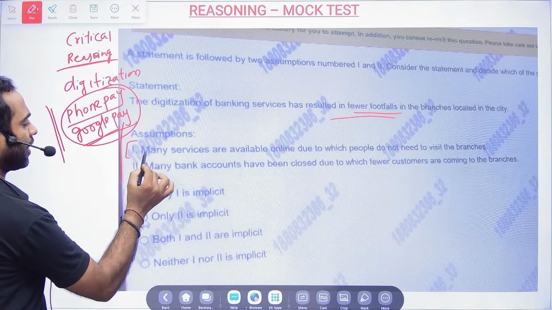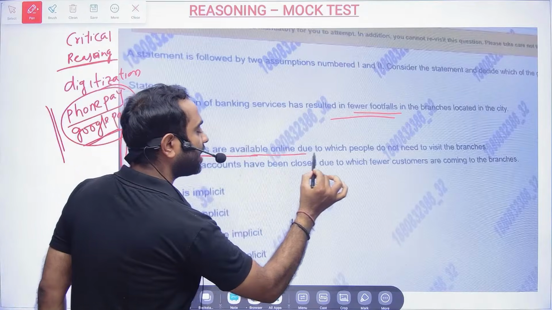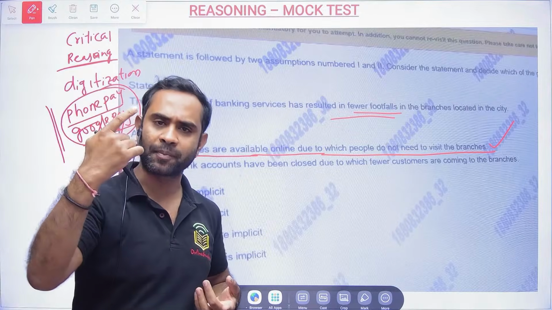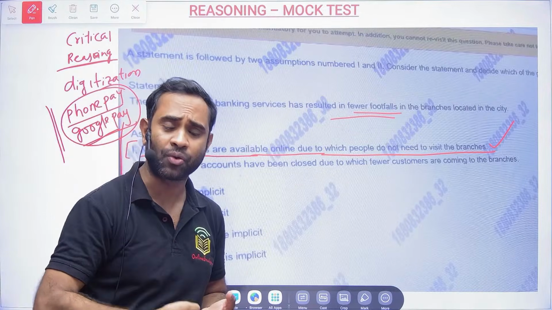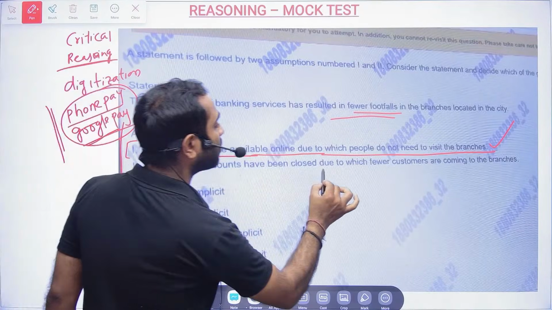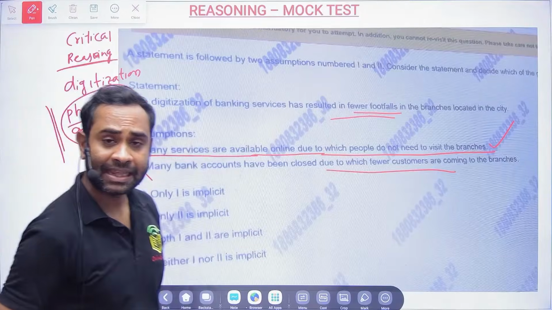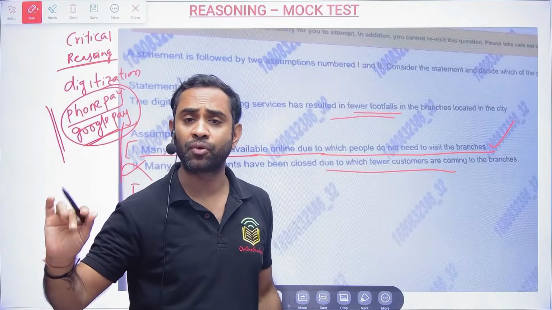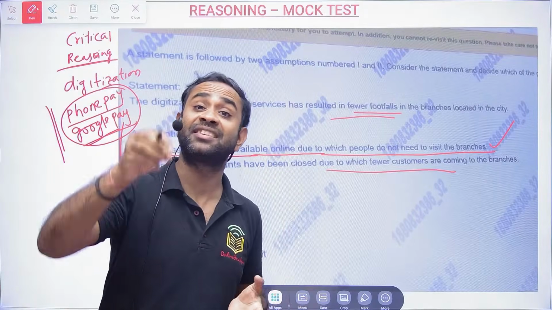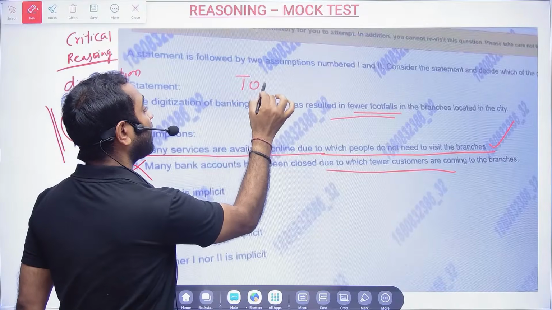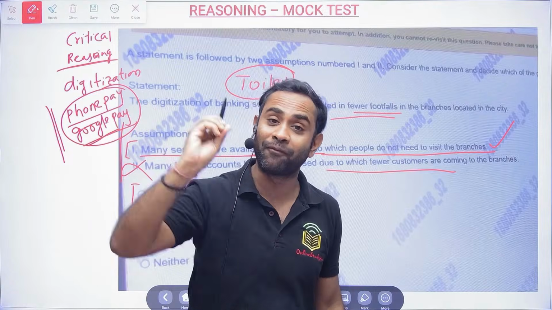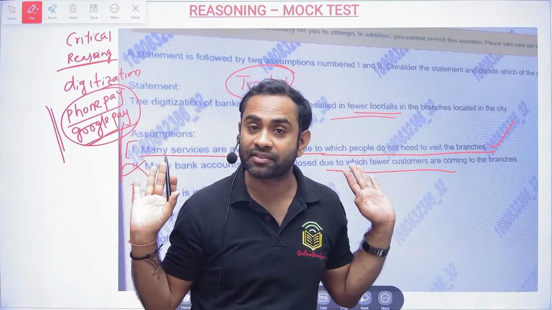So statement 1, assumption 1: many services are available online, due to which people do not need to visit the branches. Yes, many things now we are able to do. If I need to transfer money immediately, 2 lakhs, 5 lakhs, 10 lakhs, I am able to do it. I am able to see the balance, get the statement, everything. Assumption 2: many bank accounts have been closed due to no buy. So because of digitalization, no bank accounts have been closed. This was done so that people can use these services from wherever they want, even sitting in the toilet. You can send the money, you can receive the money, from anywhere to everywhere, wherever the network is there.